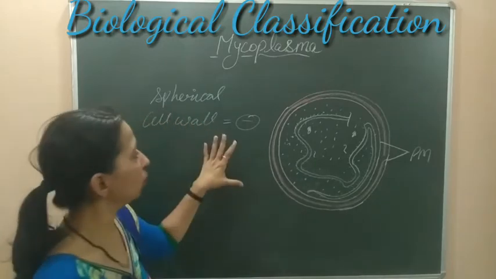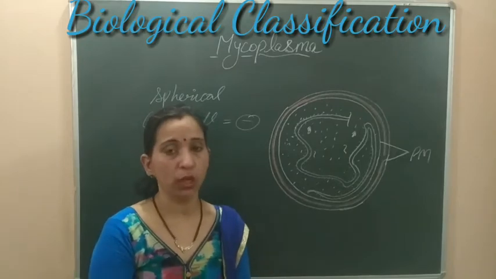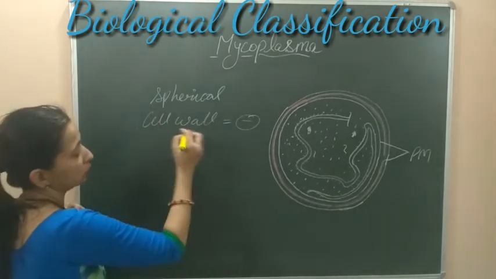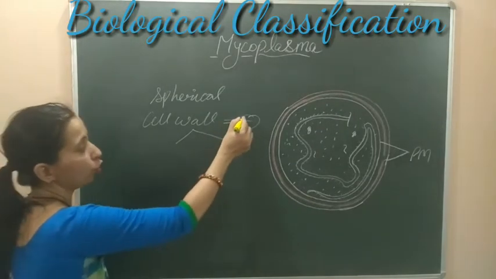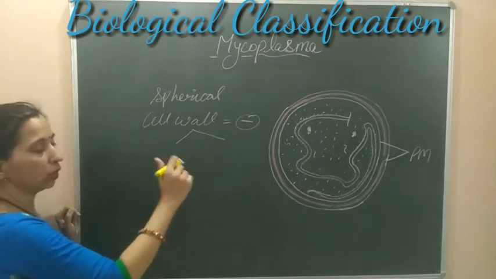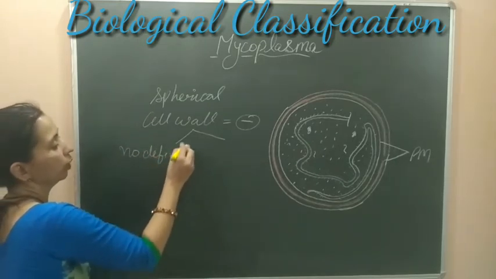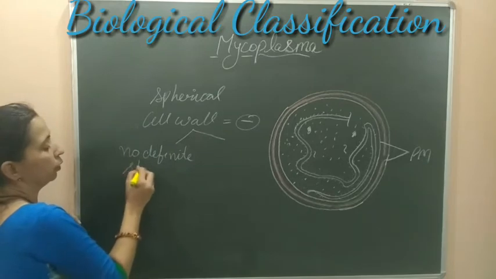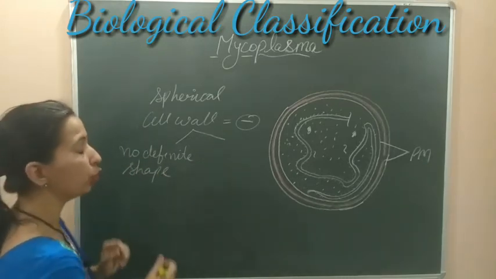And the cell wall is not present, that's why they are able to change their shape also. That's the nature of these organisms: they can change their shape due to the absence of cell wall. So the absence of cell wall provides two important characteristics. First, they do not have any definite shape. They can change their shape, and this nature of changing shape is known as pleomorphic.